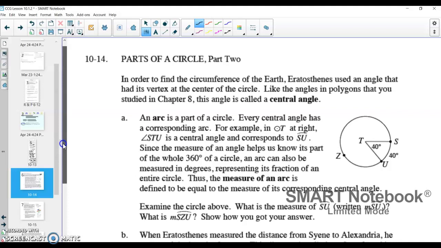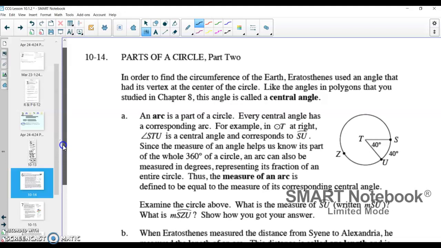All right, so this is going to be just looking at different ways that we can talk about angles and arcs. And so here, I'll read this one too, because I think there's just so much important information. In order to find the circumference of the Earth, Eratosthenes used an angle that had its vertex at the center of the circle, so using that central angle. All right, an arc is a part of a circle. We kind of know this already. Every central angle has a corresponding arc.